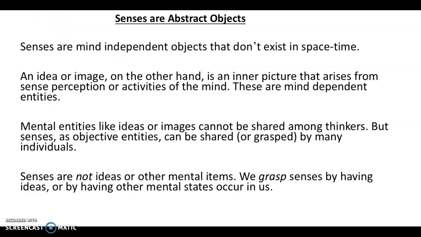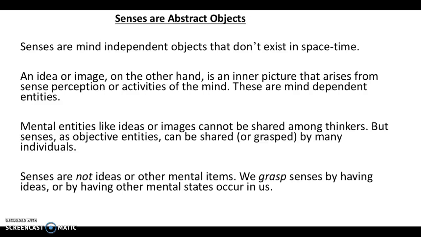Now, one thing that Frege emphasizes is that senses, while being qualitative representations of things out in the world, are not images or concepts of things out in the world. And the reason for this is because images or concepts are mental entities. Those are things that exist in our minds, right? So for instance, my idea of Aristotle is something that exists in my mind. If I were to die today, then my idea of Aristotle is gone from the world. But what Frege wants to maintain is that the sense of the name Aristotle is not gone whenever I'm gone. And that's because the sense of Aristotle is something that is abstract, right?